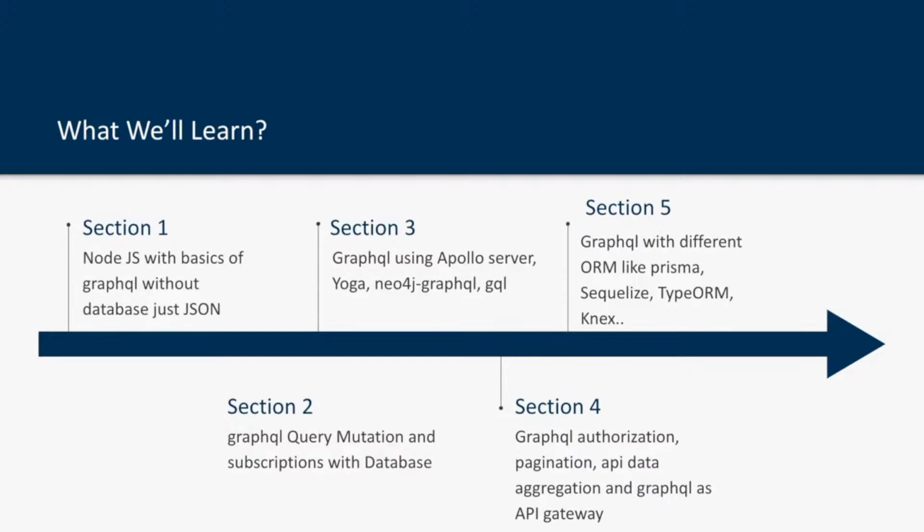I'm already covering another playlist which is talking about ORM, or object relational mapping, right? And there are multiple libraries: Sequelize, TypeORM, Knex, ORM2, and another is Prisma. So if you are going through that playlist, that will also help you, and through this playlist you will also understand how to expose the data through GraphQL queries and mutations, because that ORM playlist is talking about how to fetch the data from different databases using different ORMs, and that is purely REST. The only difference is there I will be talking about REST, here I will be talking about GraphQL.